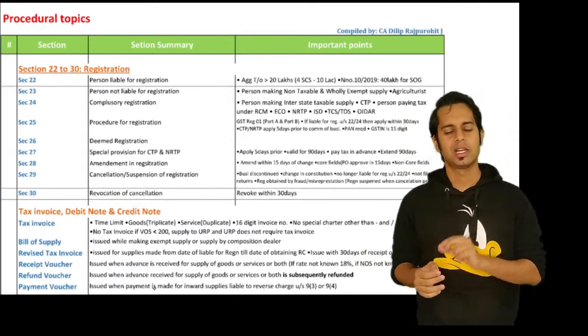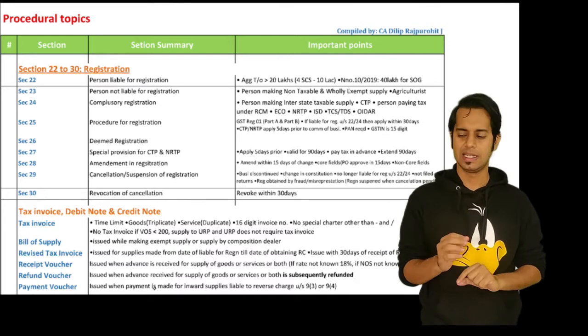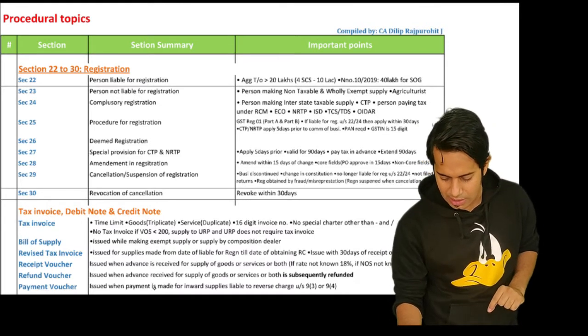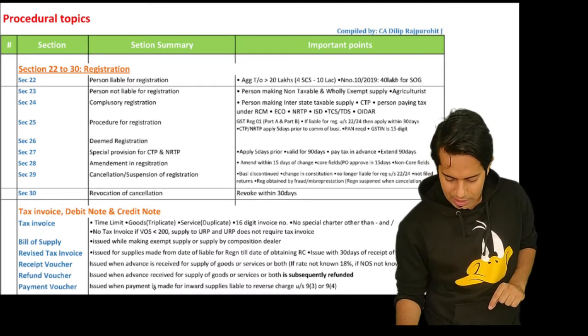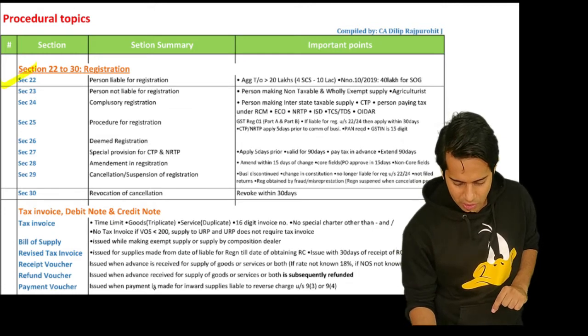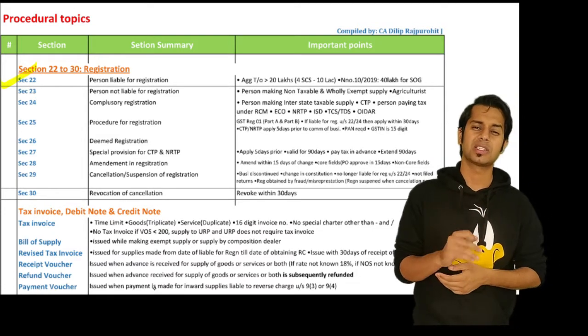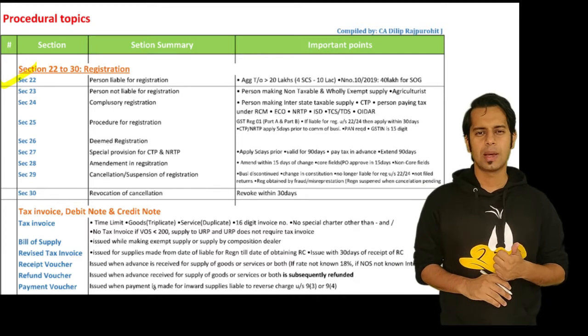Section 22 to section 30 talks about registration. What is section 22 telling? Section 22 talks about a person who is liable for registration. Who is the person who is liable for registration?